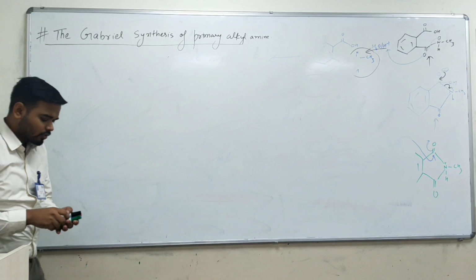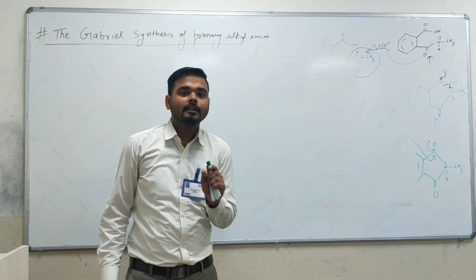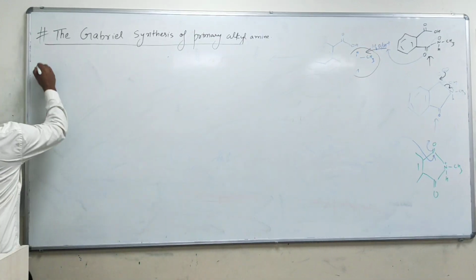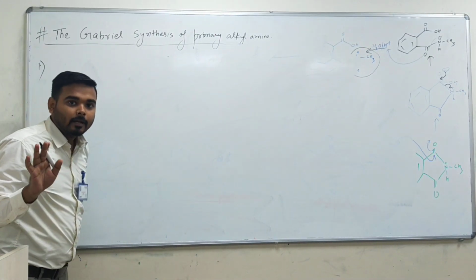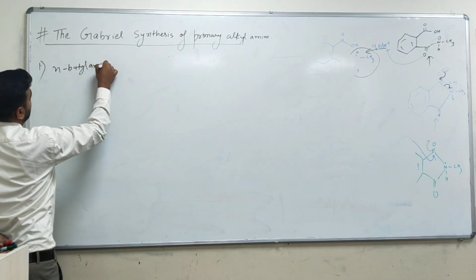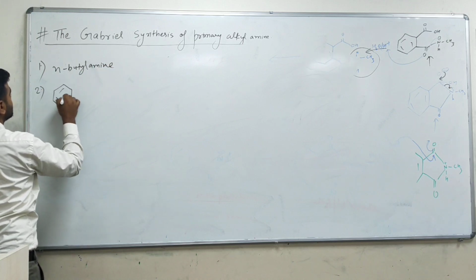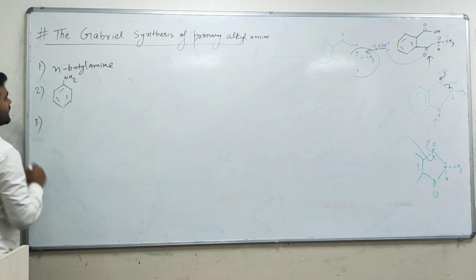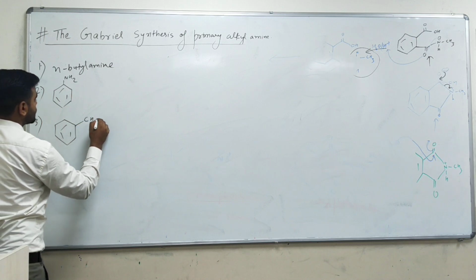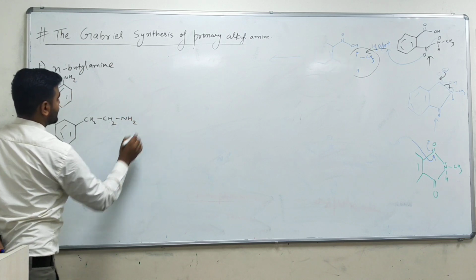Yeah, see. First question, I will write some IUPAC names here, and you have to tell whether it can be prepared by Gabriel synthesis or not. So here, N-butylamine. The second question is, let's say, aniline. The third question is, let's say I am taking here CH2 NH2.